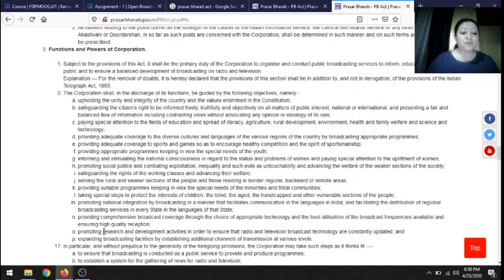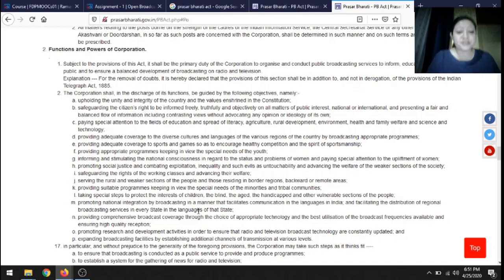And also, not forgetting, research and development activity should also be promoted in Prasar Bharati. And they should try and expand broadcasting facilities by establishing additional channels of transmission at various levels. So these are the basic functions of Prasar Bharati.